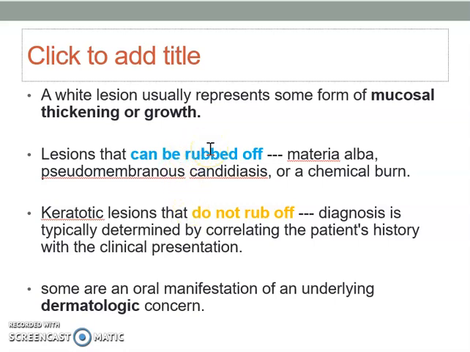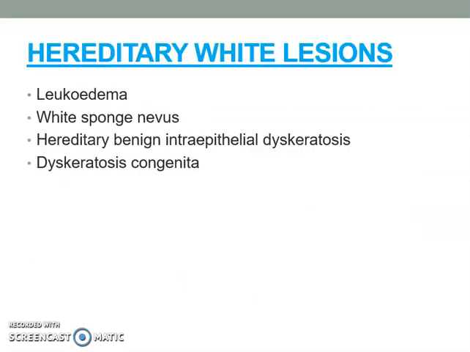The ones that can be rubbed off include materia alba, pseudomembranous candidiasis, or chemical burns. The ones that cannot be scraped off include leukoplakia, which is a precancerous or premalignant lesion. You must correlate clinical information from the history of the patients, and some of them may need a biopsy in order to get the definitive diagnosis. Some of the white lesions of the oral mucosa have some association with skin lesions.